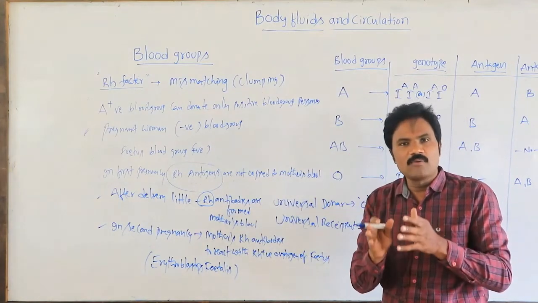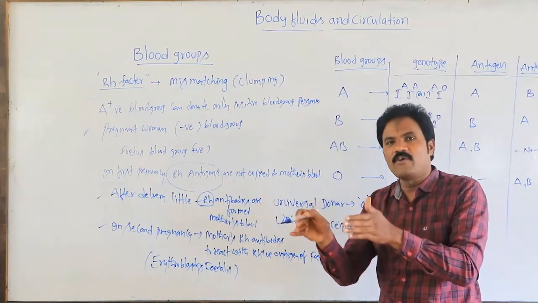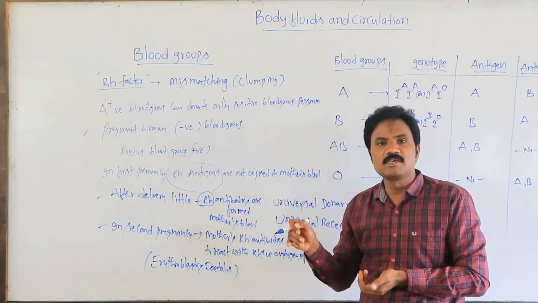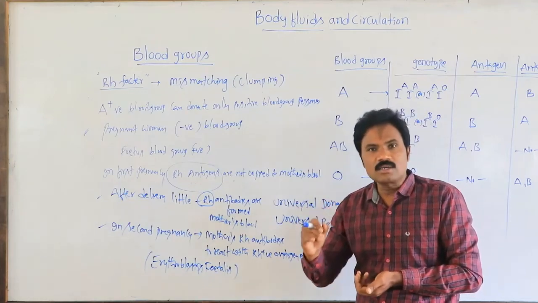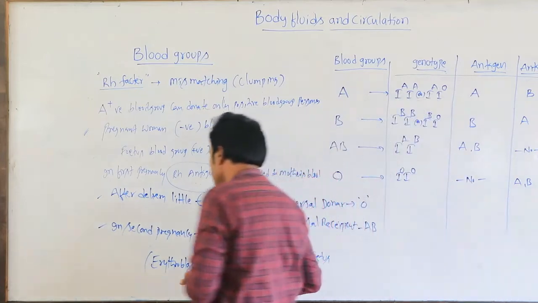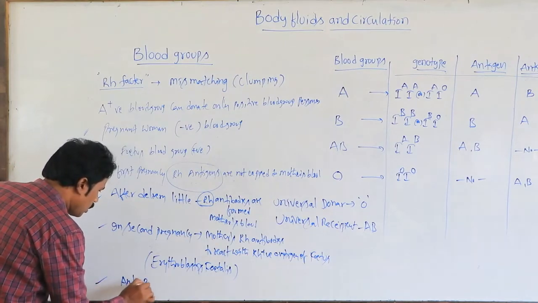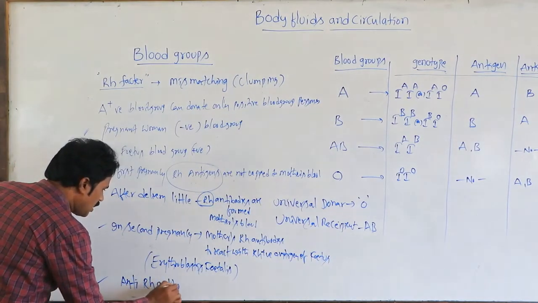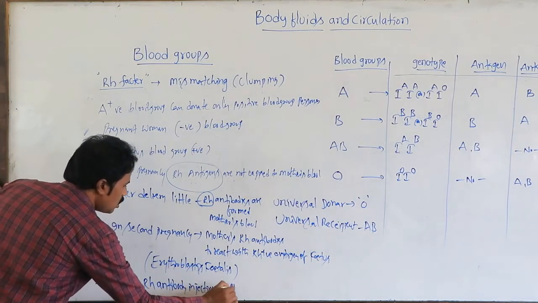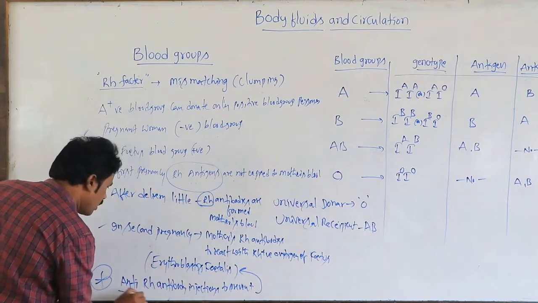That's why if the mother is identified with the negative blood group in the first pregnancy, immediately after completion of the first delivery, doctors must give anti-RH antibody injections to prevent erythroblastosis. This is very important.